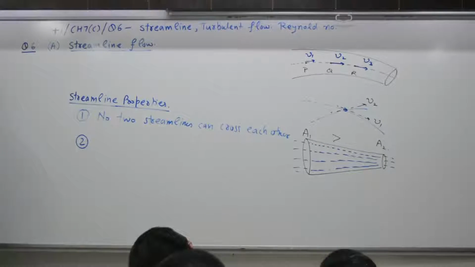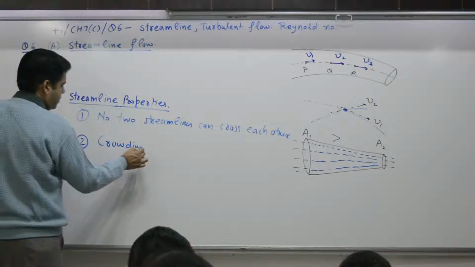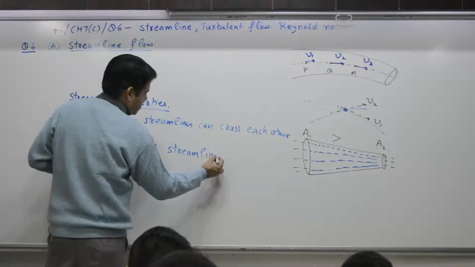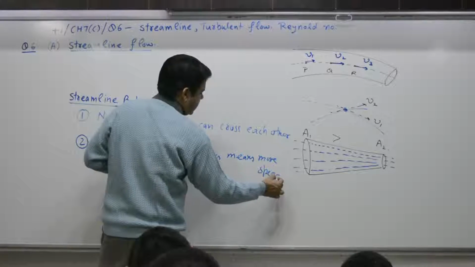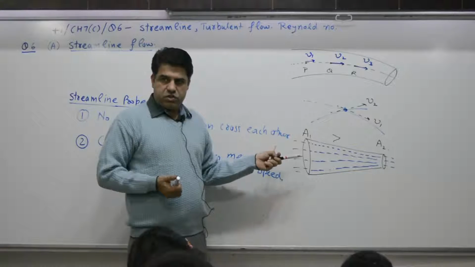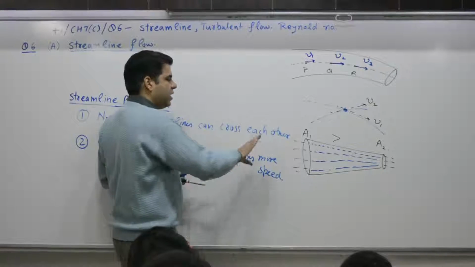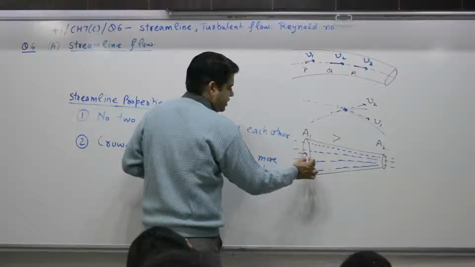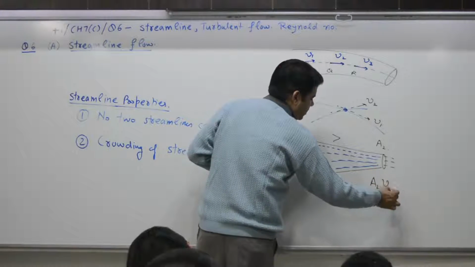Statement number 2: more crowding of streamlines means high speed. Why? The continuity equation applies. If there is no storage and no leakage, liquid entering is equal to liquid leaving. If velocity at this point is V1, A1 V1 is equal to the volume leaving at this point, A2 V2.